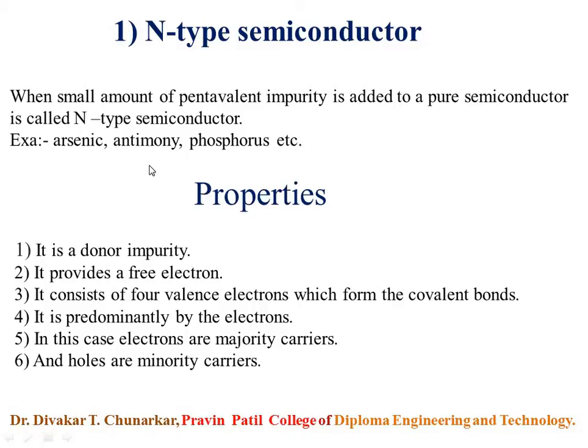This is the importance. Why is it possible? Because in the n-type semiconductor there is excess of free electrons.